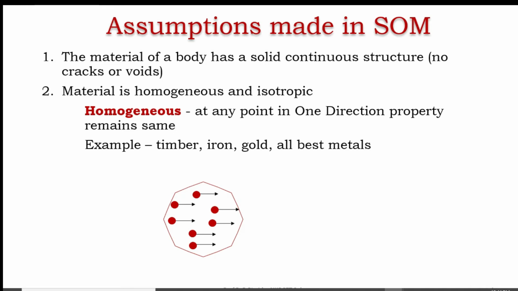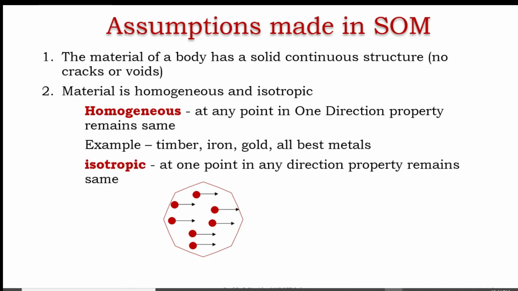The second one: what is isotropic? Isotropic, another meaning, is the same directional property. So here it says, at one point, in any direction the property remains the same. Now see here, there are three different points.